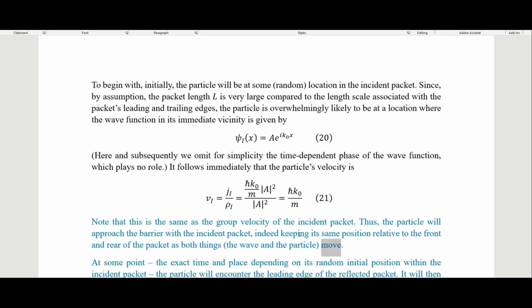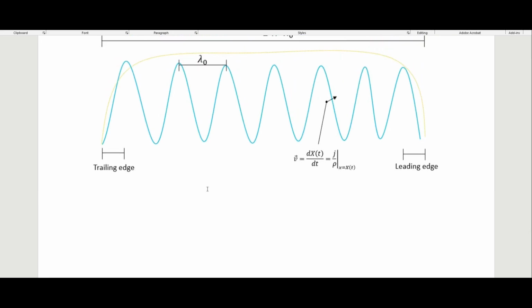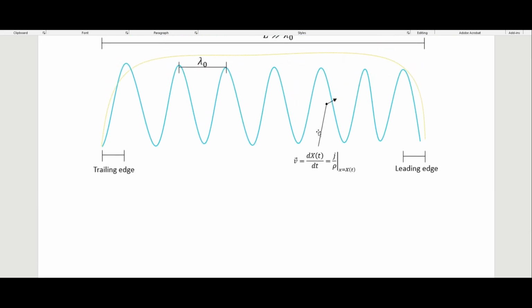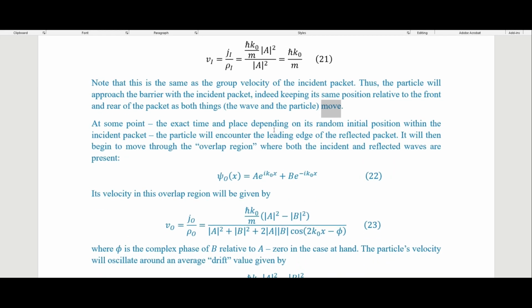So he's saying that the particle, if it did happen to be found here, would not move over here or over here or some other place within this wave. It will maintain its position inside the wave. At some point, the exact time and place depending on its random initial position within the incident packet,